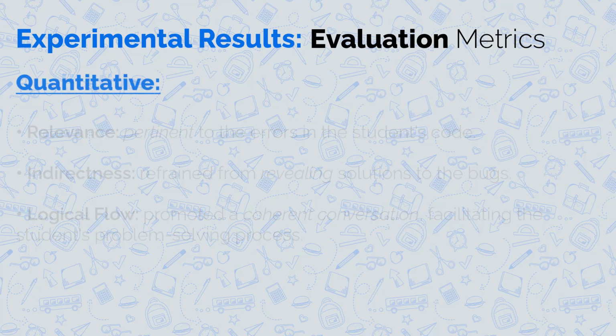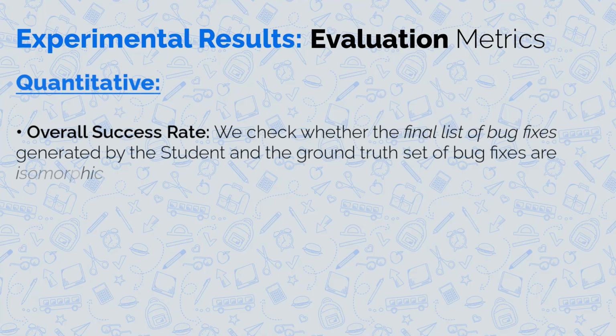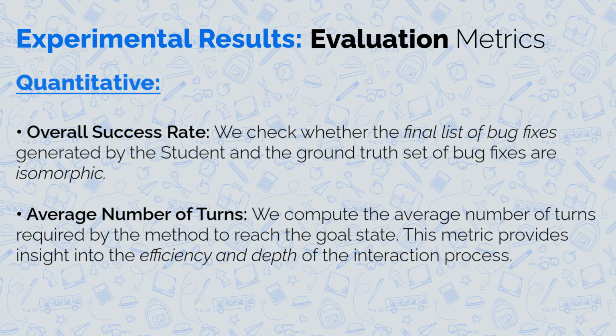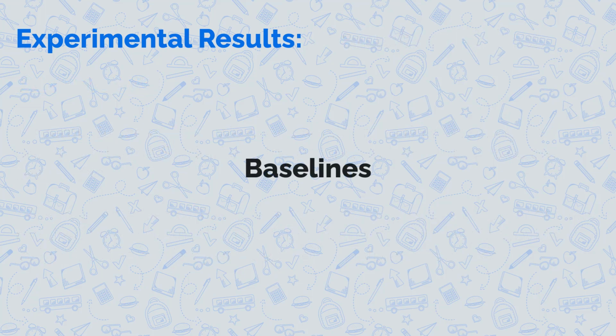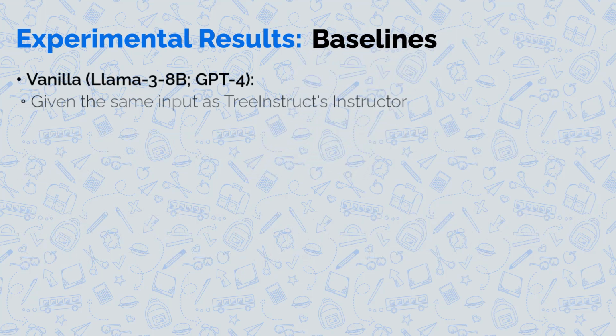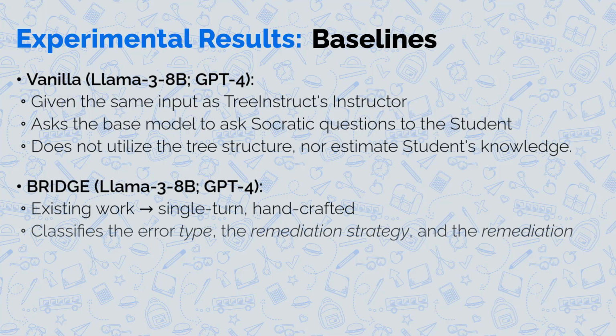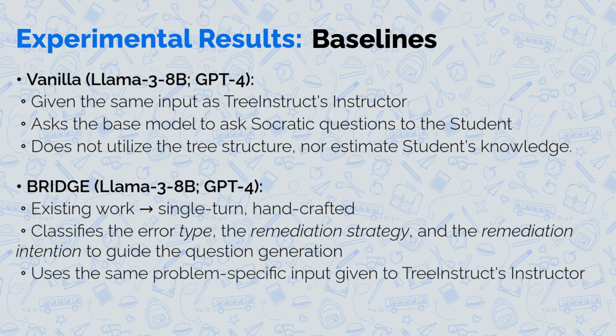For the latter, we computed the average success rate of the student proposing bug fixes that are isomorphic to the ground truth bug fixes, as well as the average number of turns throughout the conversation. For baselines, given that this is a newly emerging area, we constructed an LLM vanilla baseline as well as adapted an existing single-turn method.